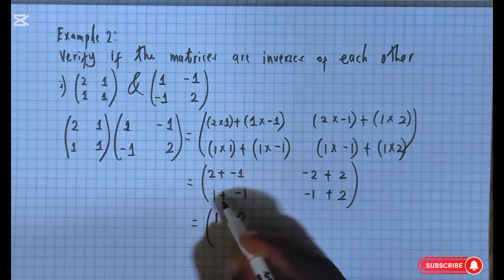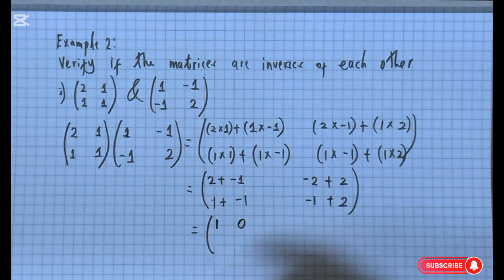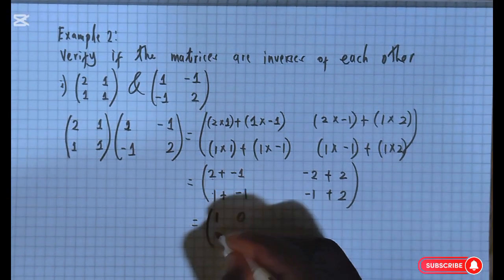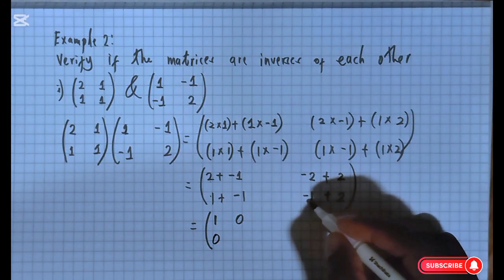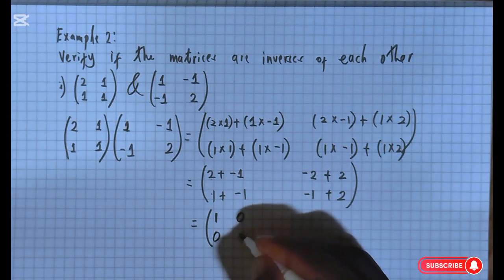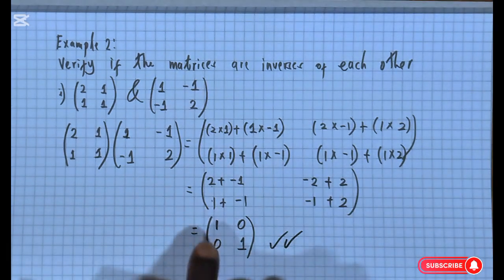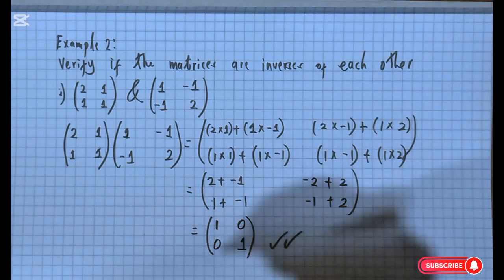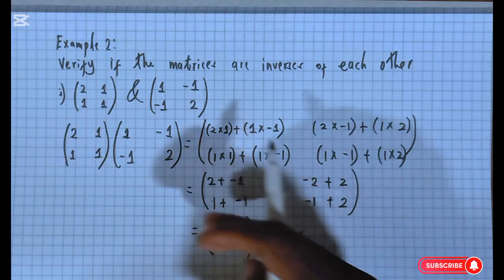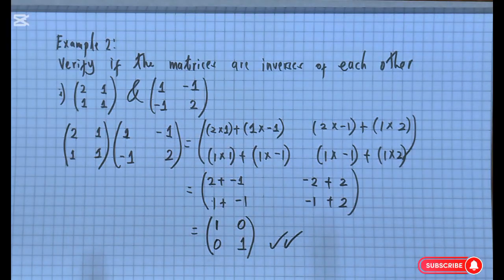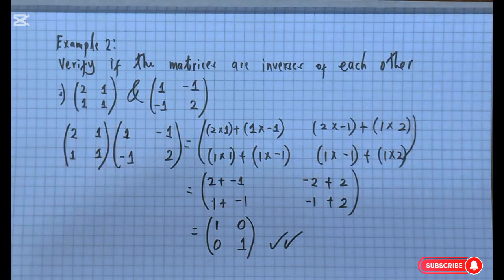Here we have 1 plus negative 1, which is the same as 1 minus 1, giving us 0. And here we have negative 1 plus 2, which gives us 1. So I want you to note that this here is an identity matrix. The elements on the main diagonal are all 1, and the elements in the other positions are 0. So basically, these two are inverses of each other.